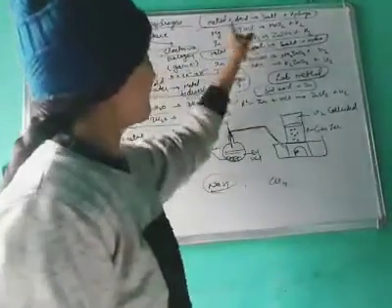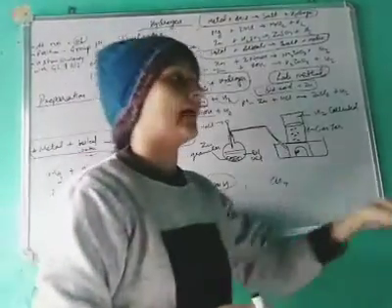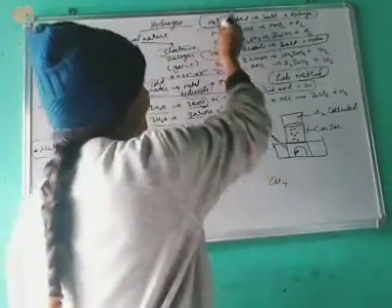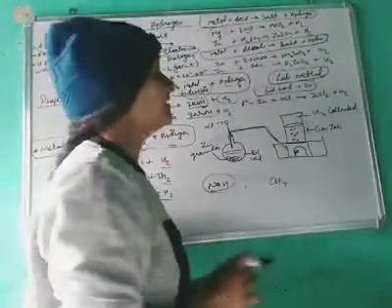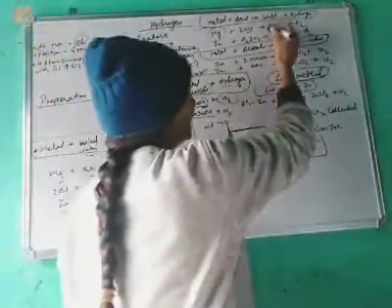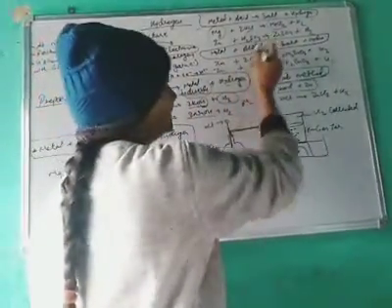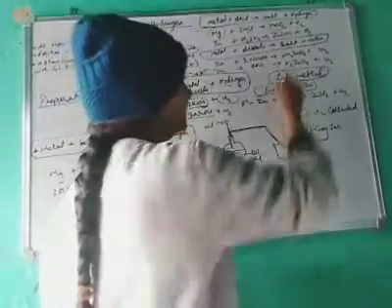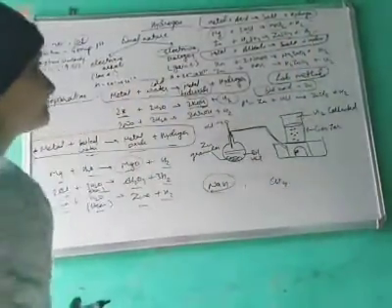Okay, metal plus acid, it will form salt and hydrogen. There will be a salt and hydrogen gas will be evolved. For example, metal, there is magnesium. If we react it with HCl, hydrochloric acid, it will form magnesium chloride, MgCl2, and hydrogen gas will be evolved. If zinc reacts with H2SO4, sulfuric acid, zinc sulfate and hydrogen gas will be evolved.